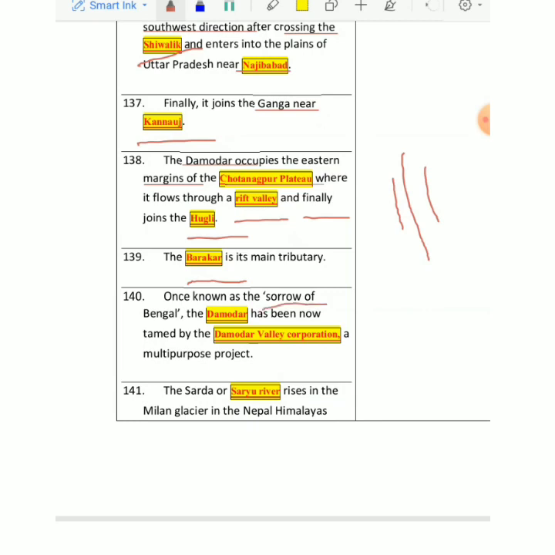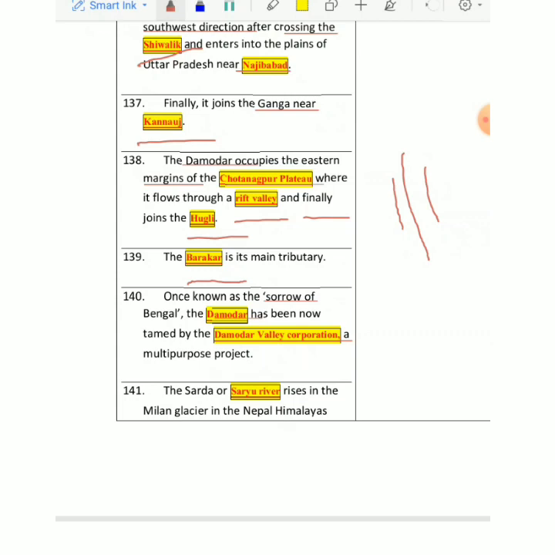Damodar was also known as Sorrow of Bengal, but now we have utilized this river so much. You have a very big corporation which has been set up on Damodar, that is called Damodar Valley Corporation. You must be knowing that Damodar region is a very important region for iron and steel industry for India. Whenever you go for higher classes, then I'm going to teach you why Damodar is very important even nowadays.